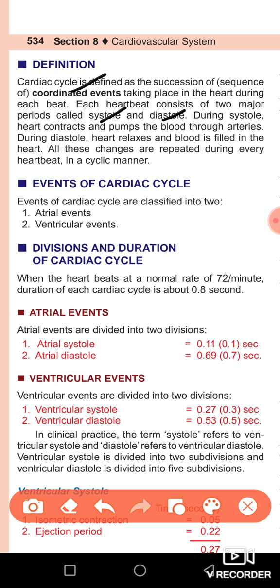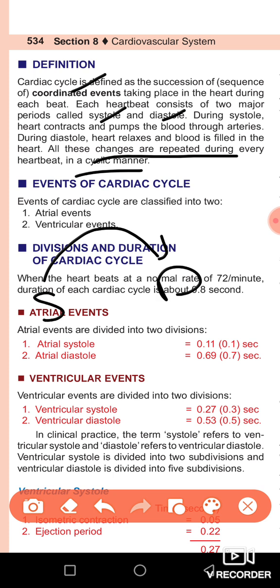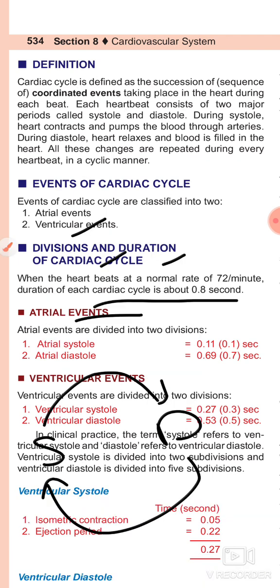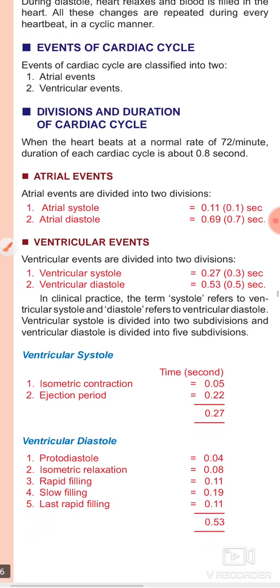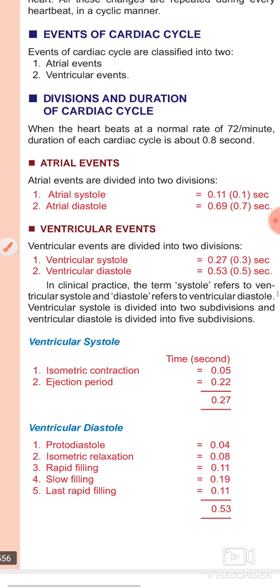All of these changes are repeated during every heartbeat and play an important role in a cyclic manner. First systole happens, then diastole; from systole to diastole, and then from diastole again systole. So a cardiac cycle, in a cyclic manner, consists of events coordinated with each other that make one heartbeat.